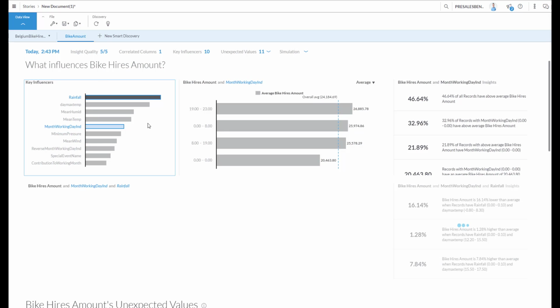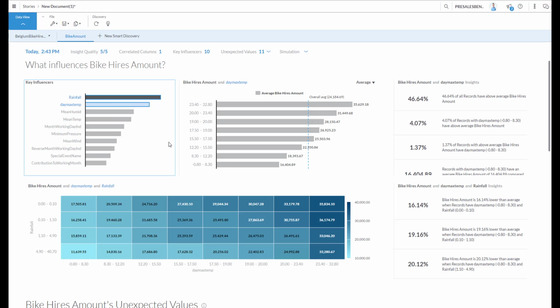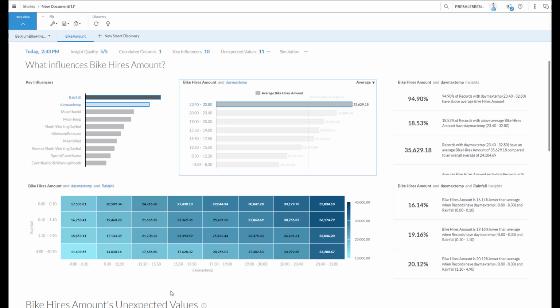And we can even combine values. So let's look at my rainfall correlated with my day temperature, which will show me what combined. As long as my temperature is between 23 degrees and 32 degrees Celsius, we'll have 35,000 bikes. And even when it's raining, as long as it's a very good temperature, I'll have a large amount of rentals. So rain is not really influencing. You see that on average, I'll rent out between 33,000 and 35,000 bikes as long as it's a great temperature.